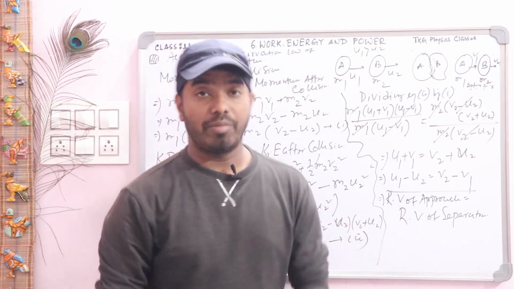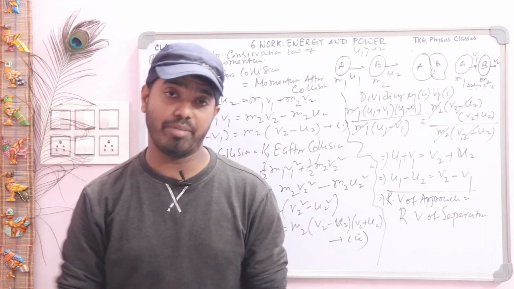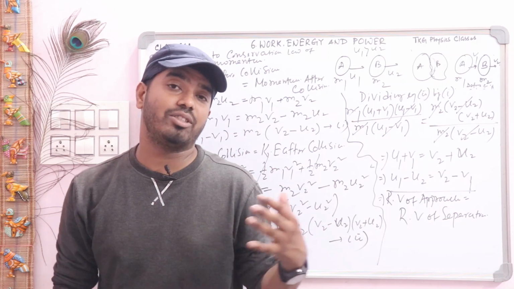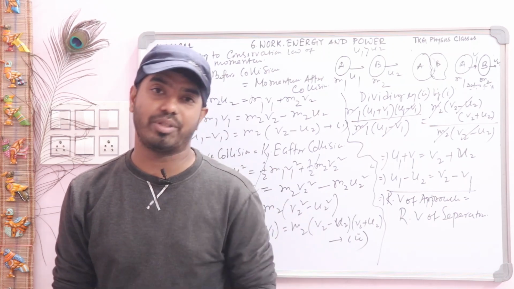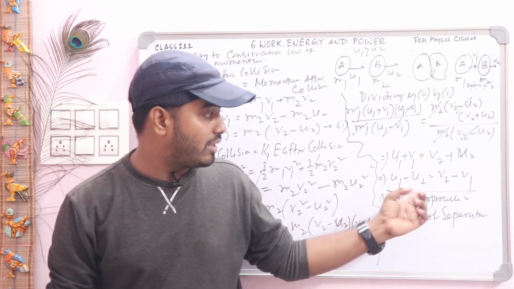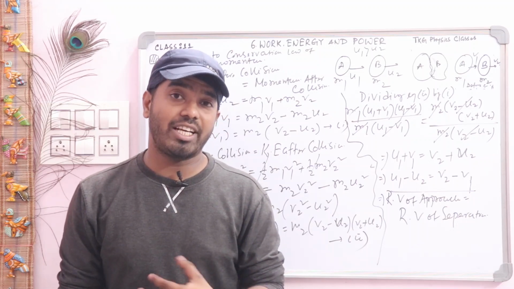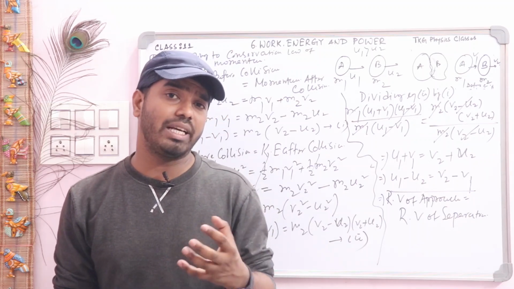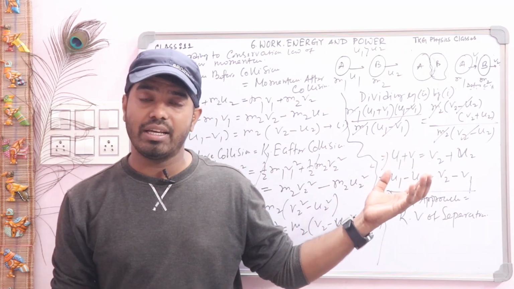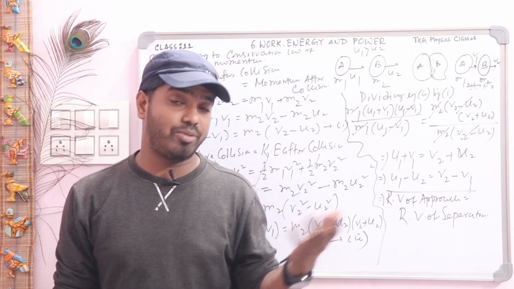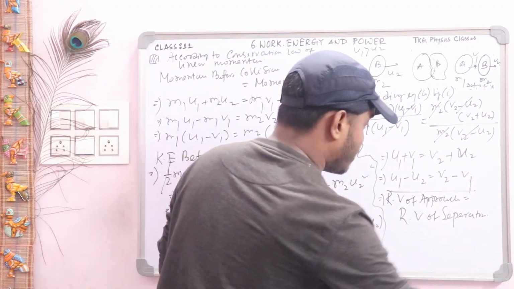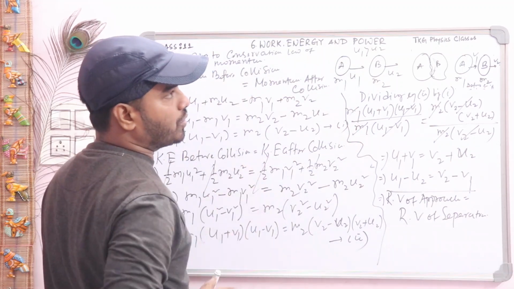Sometimes a question is given in the exam paper: prove that in case of elastic collision, relative velocity of approach is equal to relative velocity of separation. So this is our proof. Now with the help of this equation, we will derive the expression of v1 and v2. What will be the expression of v1, that is the after collision velocity of body A, and what is the expression of v2, that is the after collision velocity of body B? Derive it.